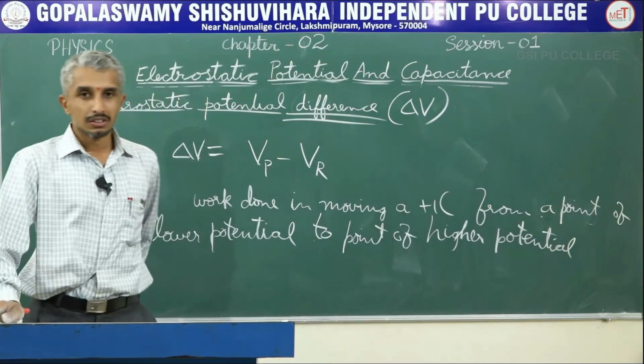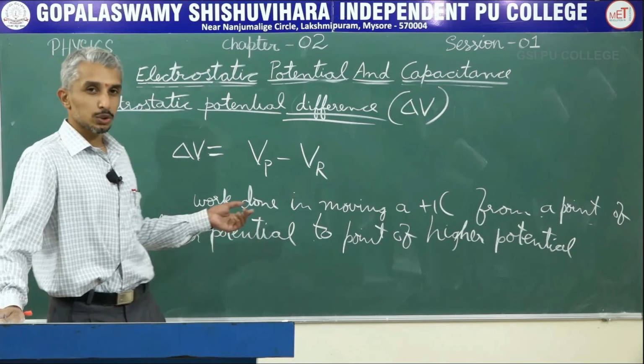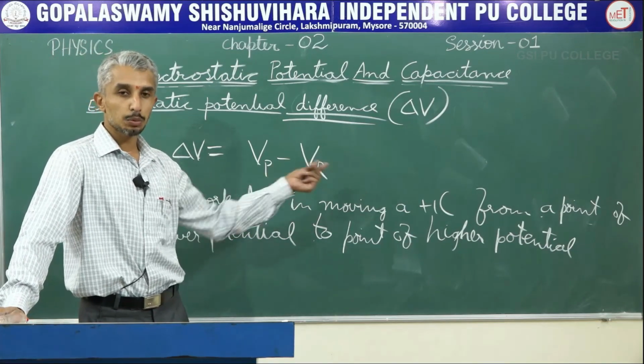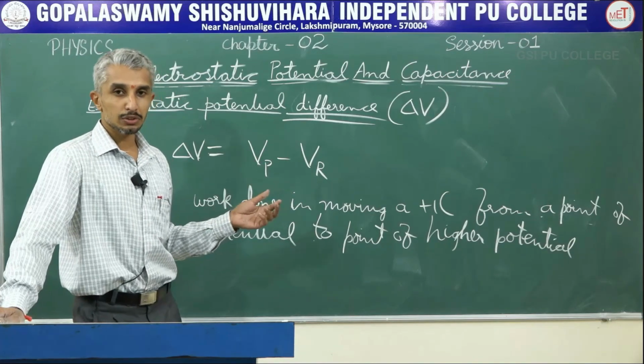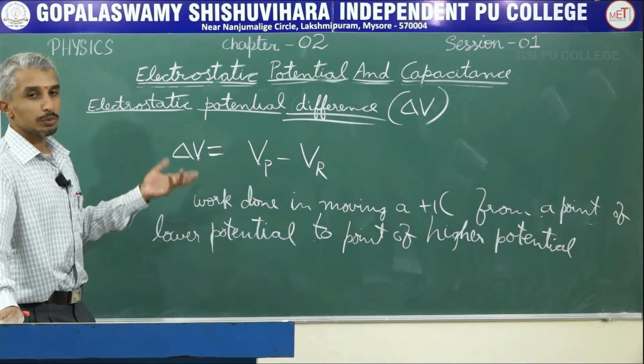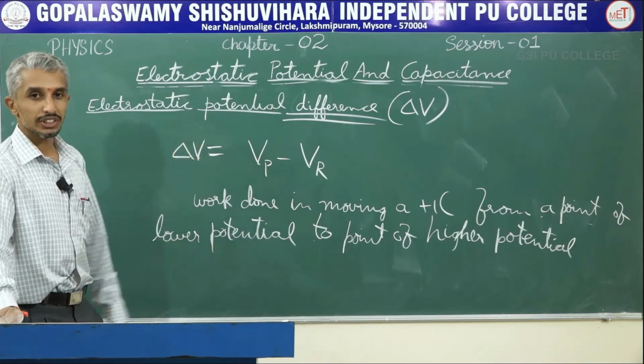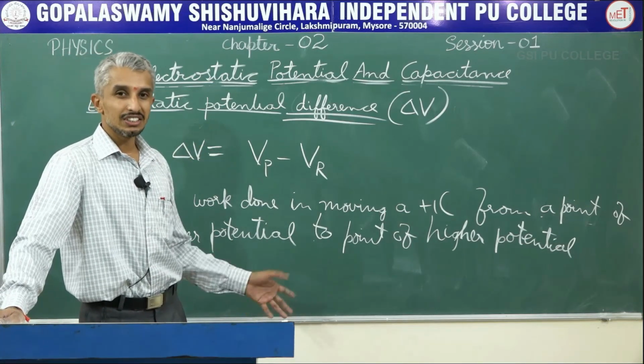That's it. In the previous discussion, I had shown that we are moving a charge from R to P. So instead of some charge, you take a unit positive charge. That will give you the definition for electrostatic potential difference, or simply potential difference. The unit is the same.